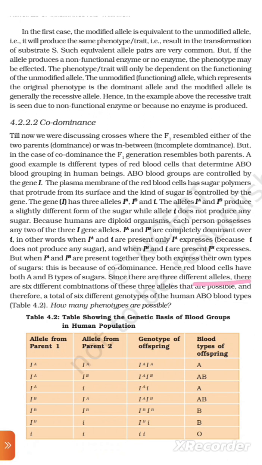Since there are three different types of alleles, there are six different combinations of these three alleles that are possible, and therefore a total of six different genotypes of the human ABO blood types. Table 4.2. How many phenotypes are possible?